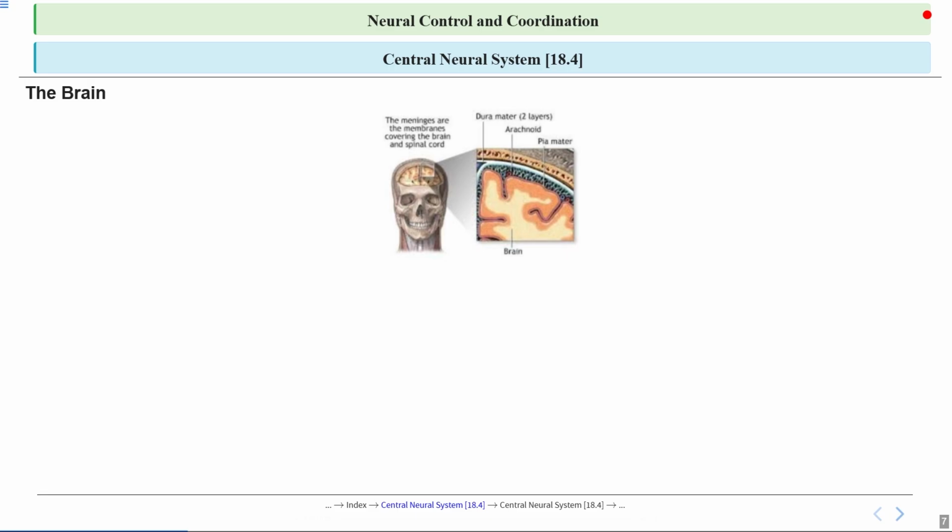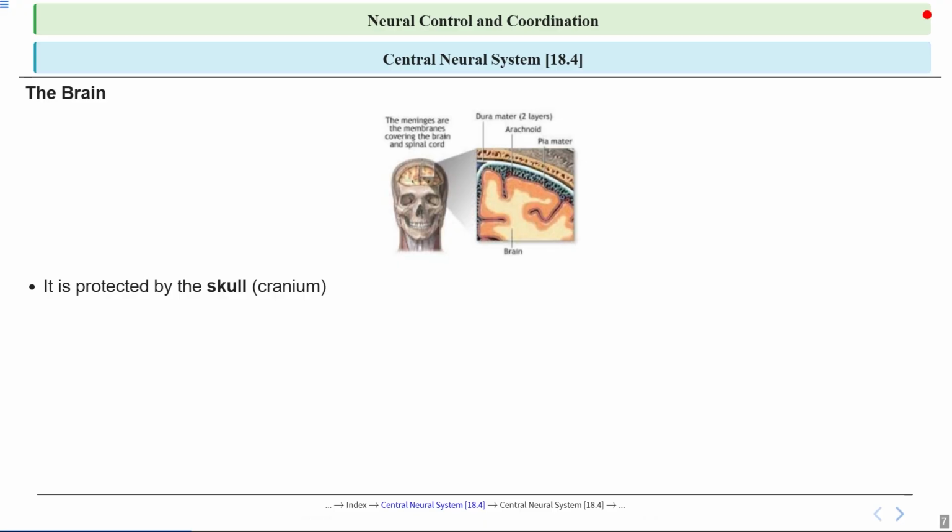So you can see the complex structure and how it's neatly enclosed. These visuals help us appreciate how important it is to keep the brain protected from any kind of injury. So it is the first line of defense. Talking about the brain, its first line of defense is the skull, which is also called the cranium.